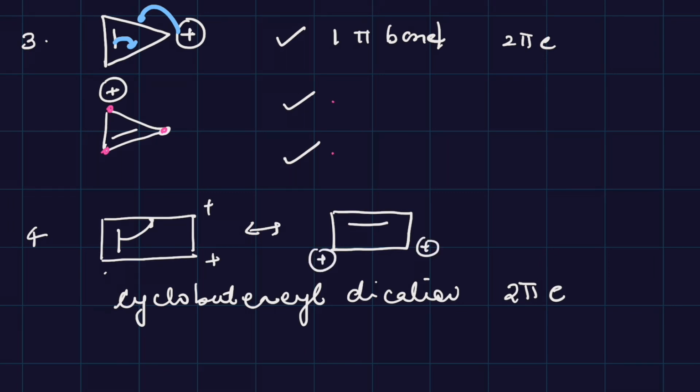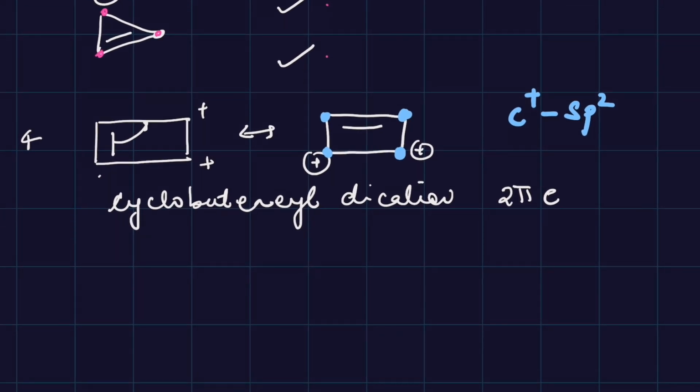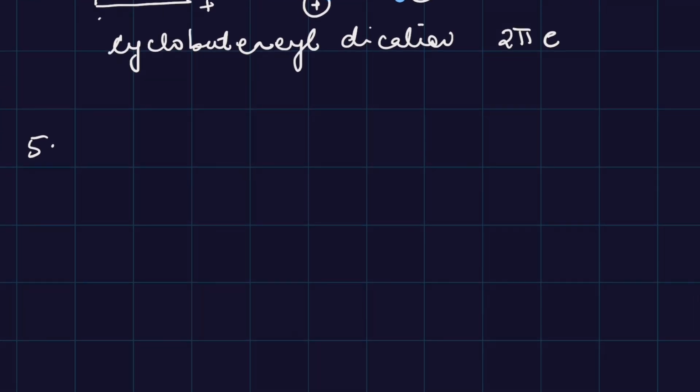And so we can see, all of them are either carbocation. This is sp2. This C plus is also sp2. आपको पता है कार्बोकेटाइन जो कार्बन पे प्लस चार्ज होता है sp2 होता है. This is sp2, right? So cyclic भी है, planar भी है, 4n plus 2 pi. So this is an example of an aromatic compound. Let me draw a few more aromatic compounds and you can try on your own, right?